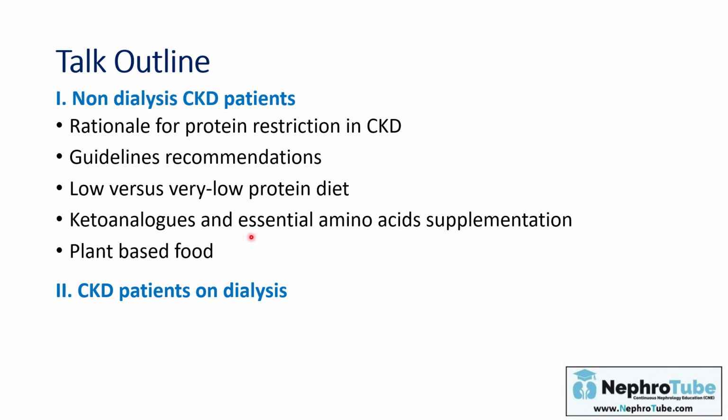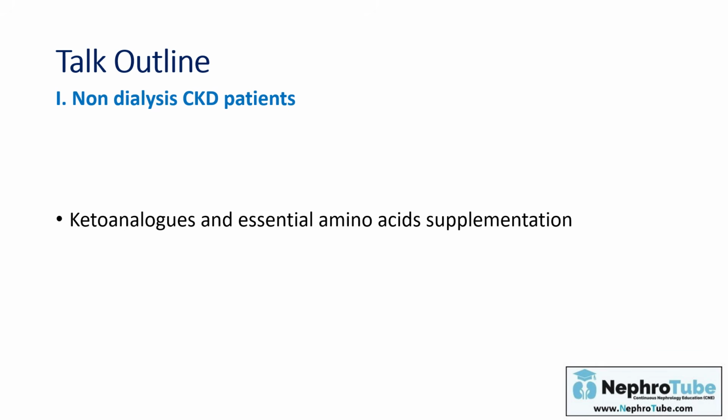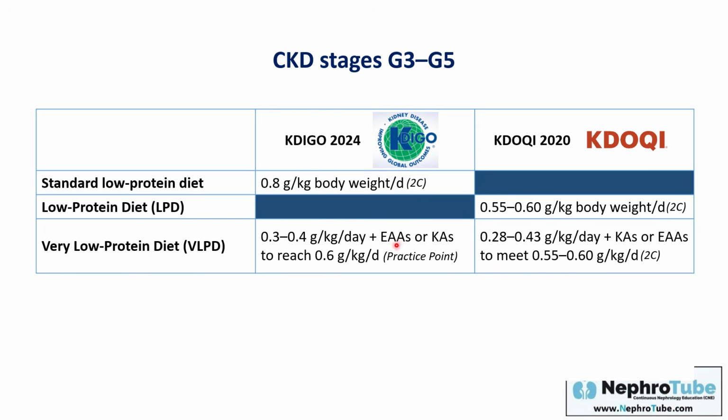Regarding the use of keto analogs and essential amino acid supplementation, as I mentioned, if you use a very low protein diet, you have to use essential amino acids or keto analogs, in both the KDIGO and KDOQI guidelines. The main idea of using essential amino acids or keto analogs is to avoid malnutrition in these patients, because you prescribed a very low protein diet. So if you didn't supply essential amino acids or keto analogs with this very low protein diet, the patient will progress to malnutrition, which may be a factor in progression to end-stage kidney disease.